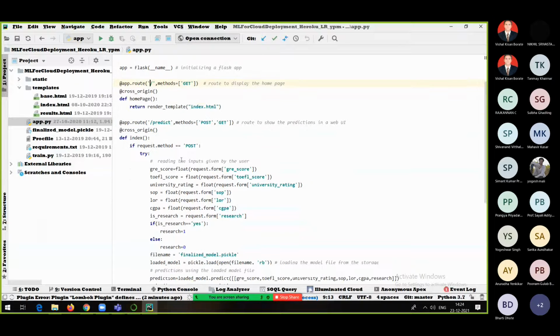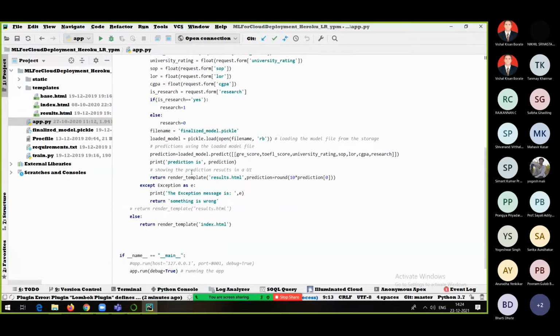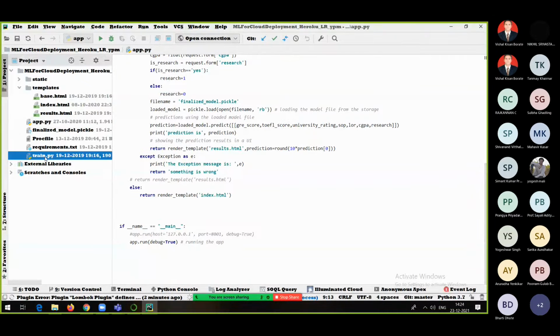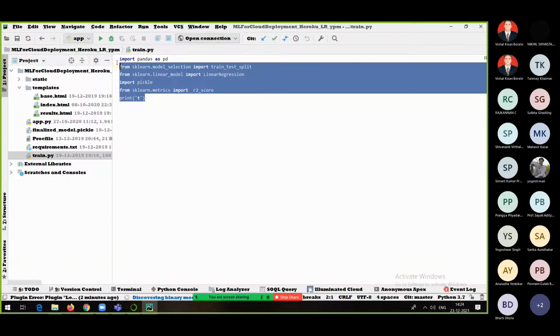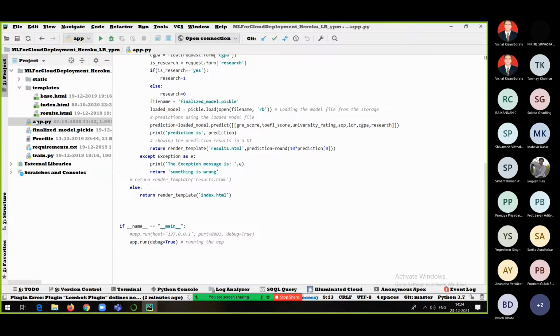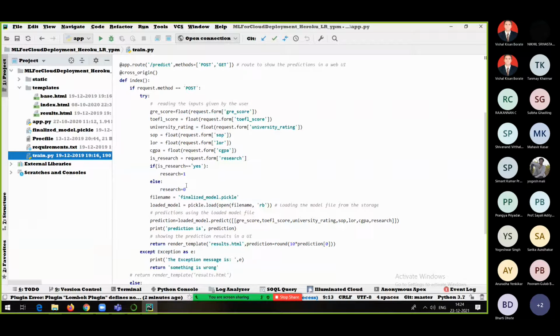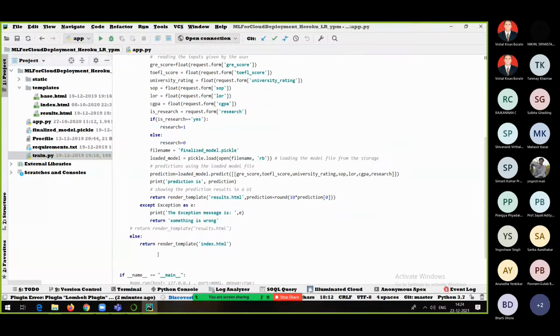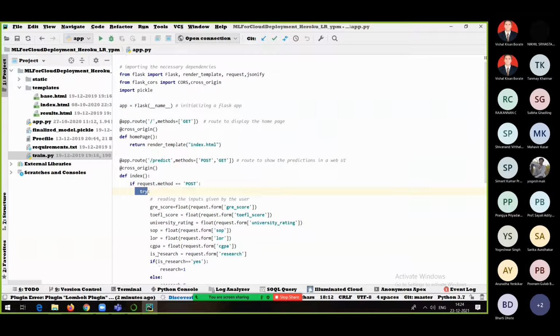Now, before going on to explain this particular code, and again train.py, there is no need to write this particular file separately. I would have written it inside this thing only, but anyway, one can write it separately also. This is a very simple, very basic code with try and except, which we have used just to handle exceptions. And we have used one framework here, and that is nothing but Flask. So what is the role of Flask? I will tell you. Don't worry if you are not aware of it, you will be able to understand this.